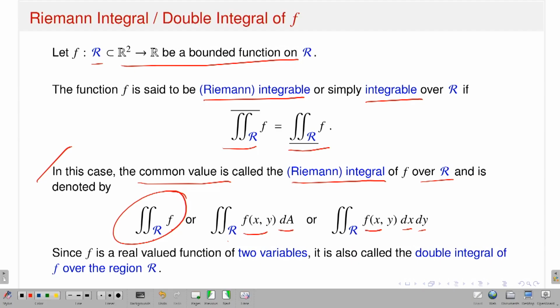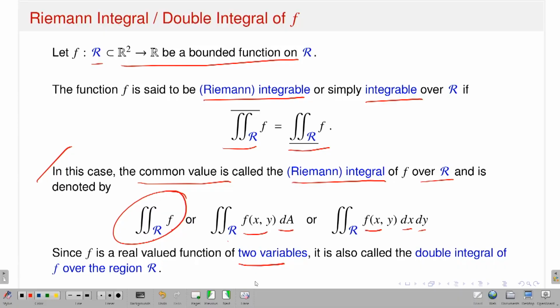Now, since f is a real valued function of two variables, you can extend the same notation or concept to more than two variables. Of course, I have explained R2 because you have a complete picture there, but instead of R2 you can extend the same notion to R3, where you will have a parallelepiped, and then you have to take the partition. So, the same notation, only the variables will increase. The same concept can be extended to functions from Rn to R. Now, since n is equal to 2, I am dealing with real valued functions of two variables, so I am saying it is a double integral over the region R.